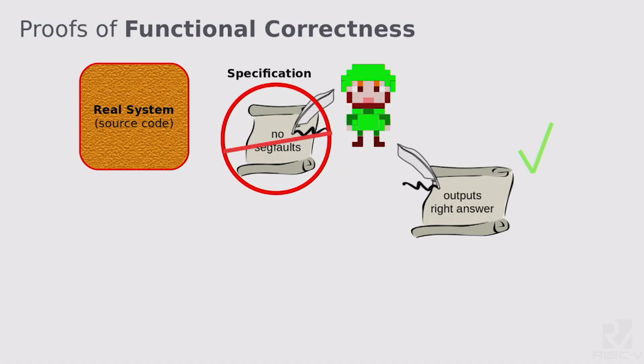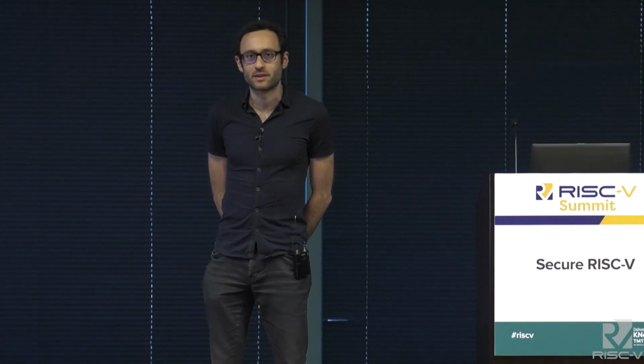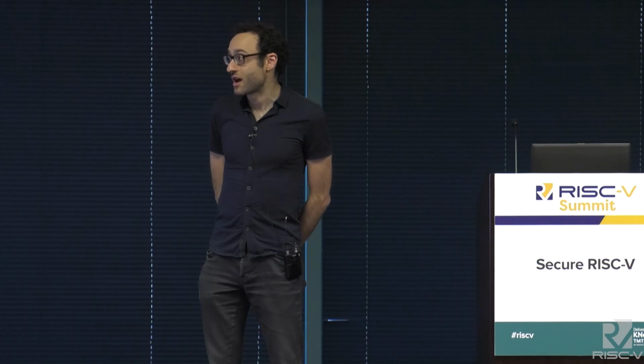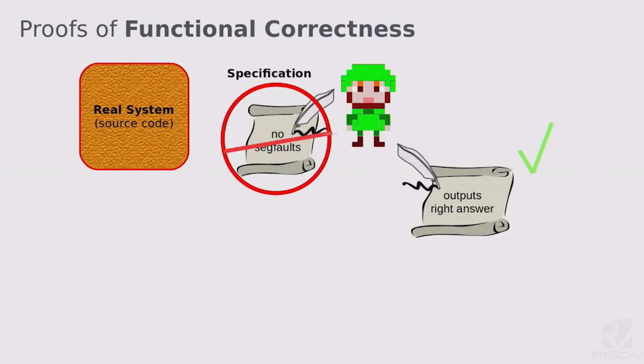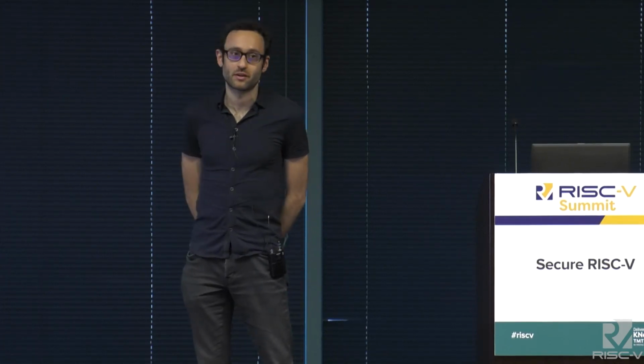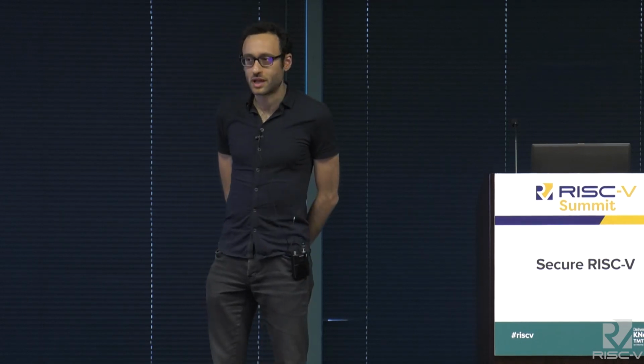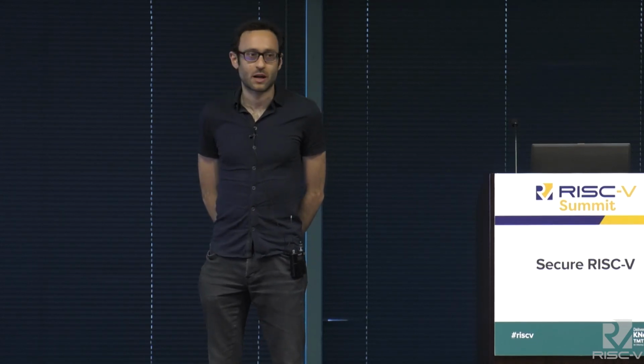Another point I'm arguing for is proofs of what's called functional correctness, which is easier to explain by saying what it's not. In the world of software, for instance, an example of not functional correctness is just proving this program will not crash, no segmentation faults. That's a good property to know, but it leaves out a lot. We could have some pretty serious bugs that wouldn't be caught by that proof. So instead we want to come up with a rather program-specific concept of correctness, like it gives the right answer.